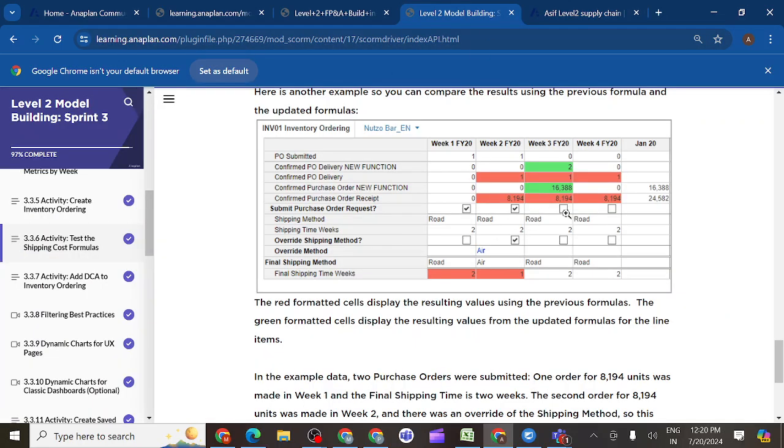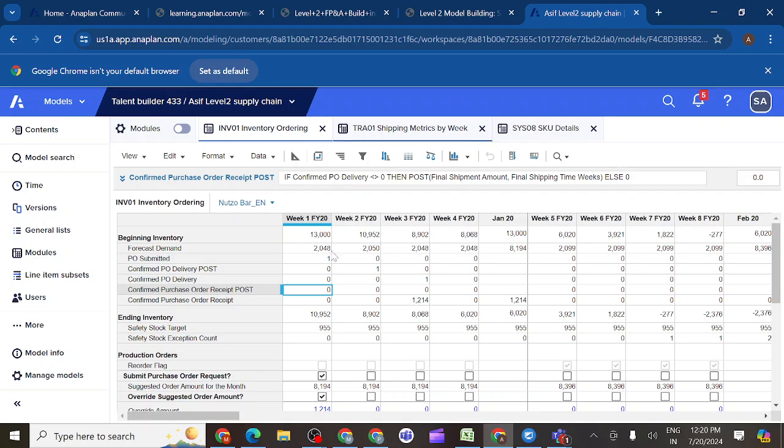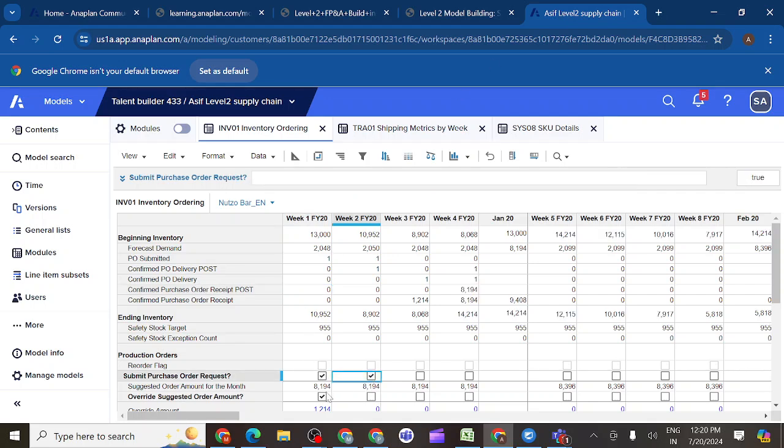What they basically want to do here is submit the purchase order request in the first week and second week. So you can see, submit purchase order request I want to give in the first week and second week.